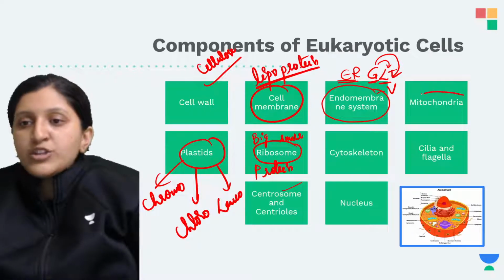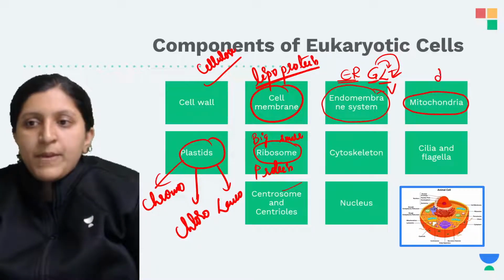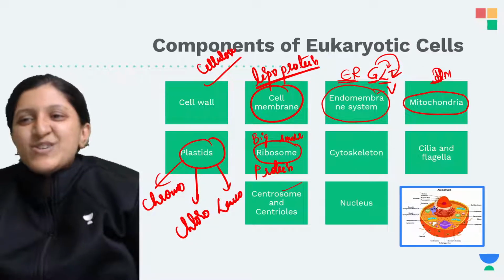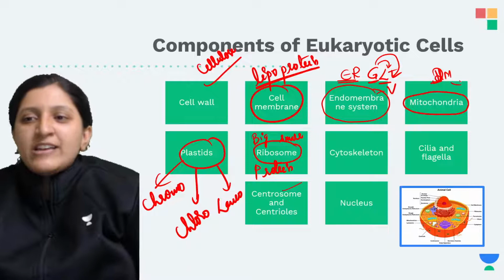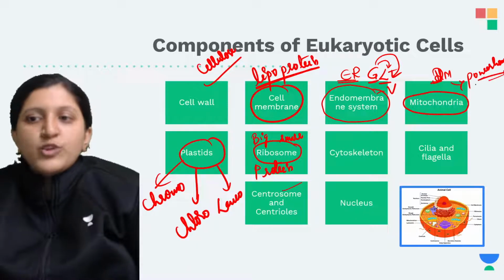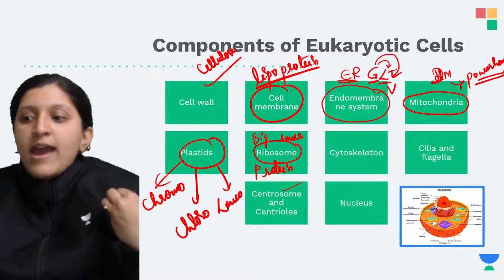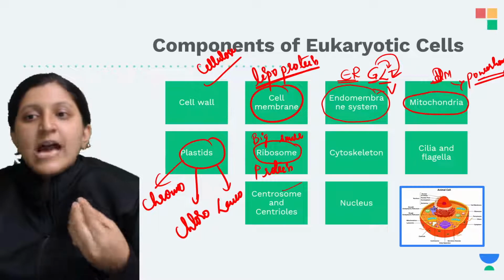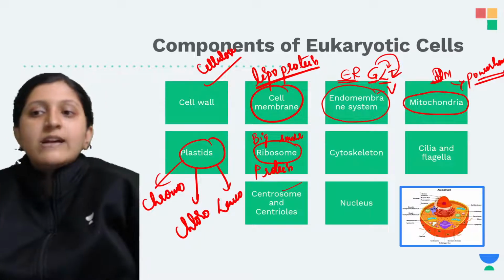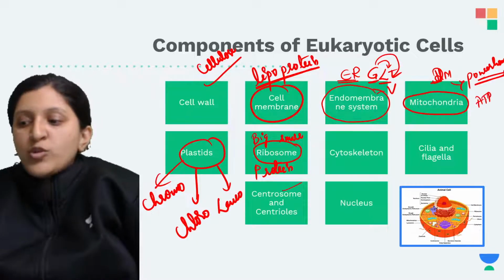If we are talking about the mitochondria, the mitochondria is a double membrane structure, and this is basically the powerhouse of the cell. Why do we say powerhouse? Because glycolysis and also the Krebs cycle occur there. Glycolysis occurs in the cytoplasm. The Krebs cycle occurs in the mitochondria, where it produces a large amount of ATP.